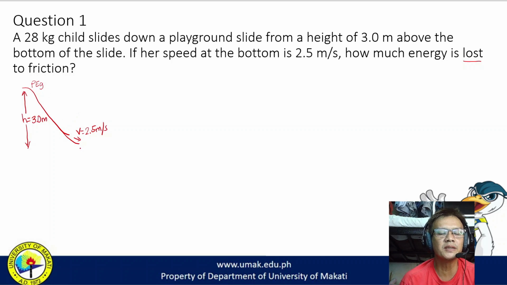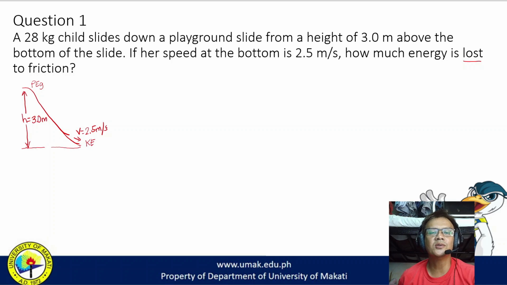At the bottom of the slide, we will assume that this is the 0 point. So at the 0 point, wala na siyang gravity, meaning wala na siyang height, so wala na siyang gravitational potential energy. So purely kinetic energy na lang ang meron siya.